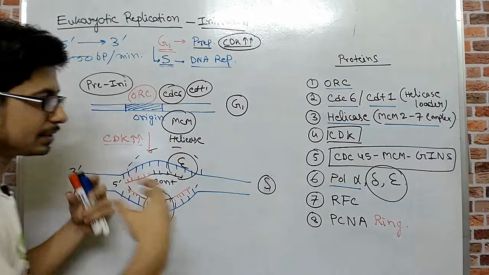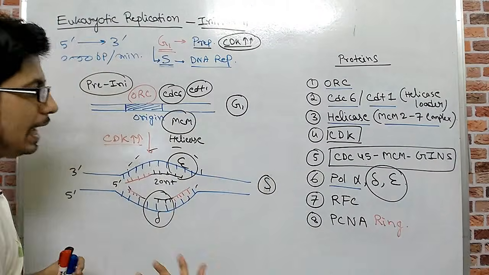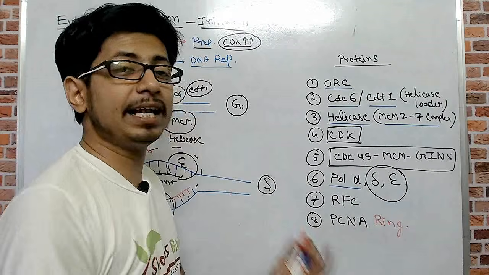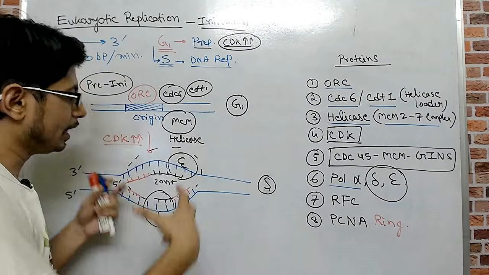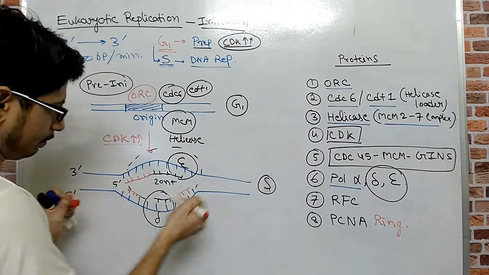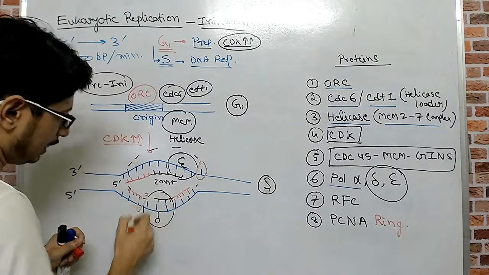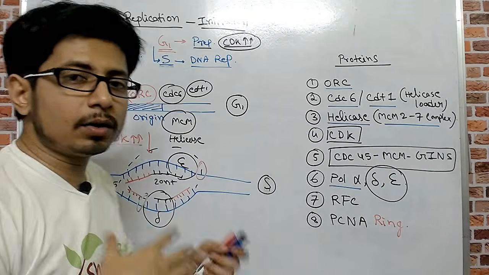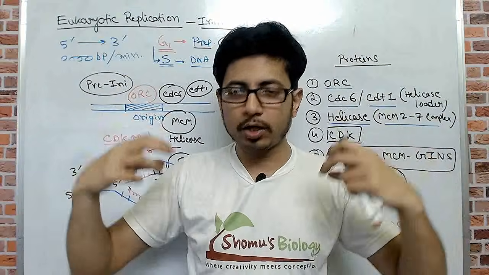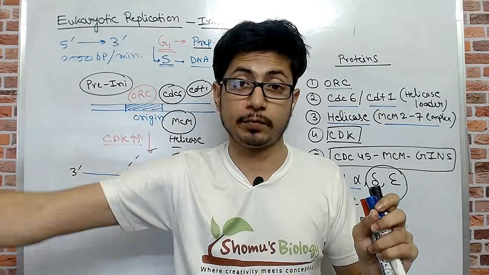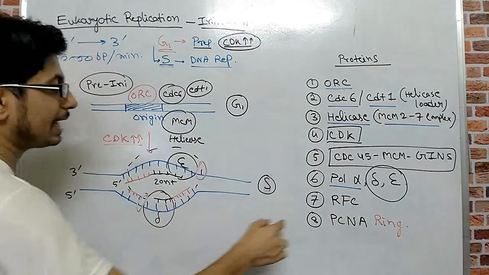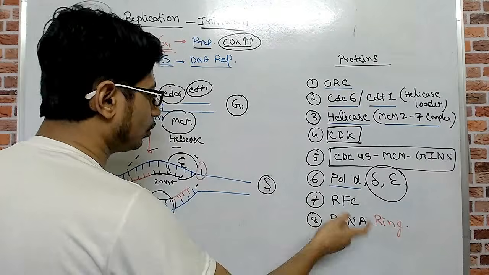In this case, the ring is made of PCNA, and that is loaded by this RFC, or replication factor C. That helps to add the PCNA ring on both strands, and the PCNA ring is needed by both the epsilon polymerase as well as the delta polymerase. Because without this PCNA ring, without this kind of hook-like structure, the polymerase may not be able to add a long stretch of DNA sequence. It will fail and fall off from the DNA. So the PCNA is loaded, and that is recognized by the RFC. They help in loading the PCNA.